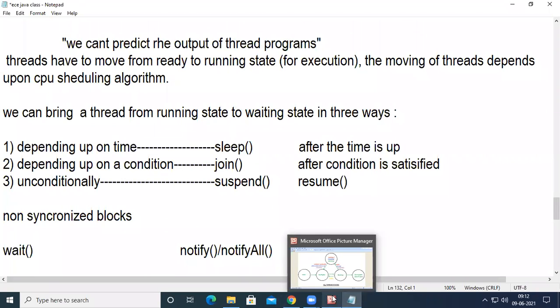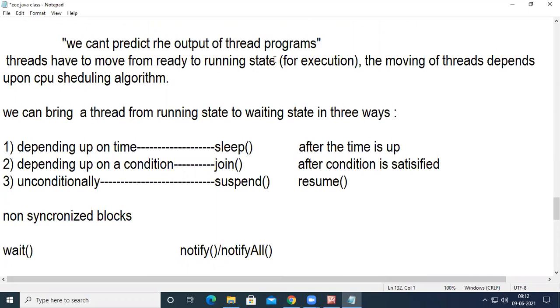But by using synchronization, we are violating some rules of multi-threading. And I will explain all of those things in the next class.